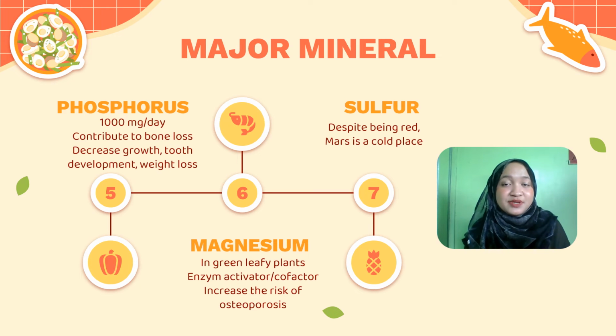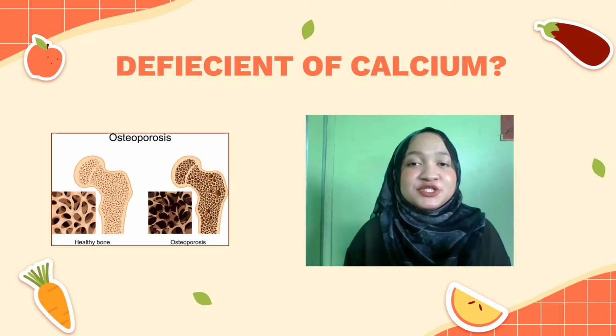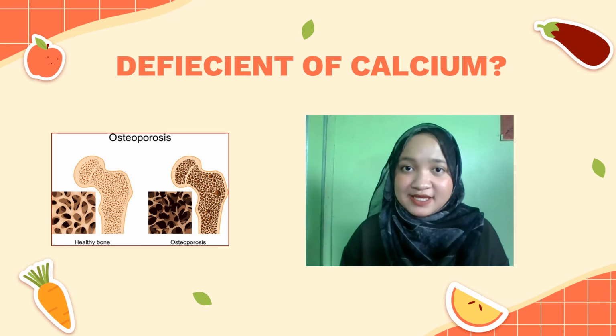The next one is magnesium. You can find magnesium in green leafy plants, and it is an enzyme activator and cofactor. But if you lack magnesium, you will have a risk of osteoporosis. The last major mineral is sulfur. I would say these major minerals are really important in someone's life.